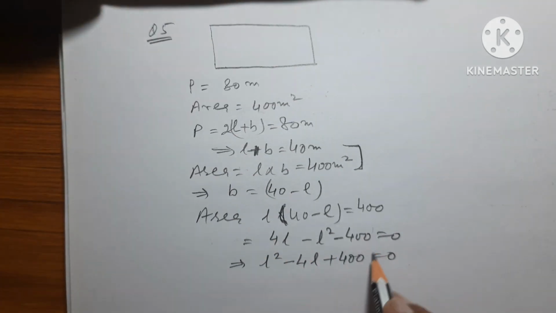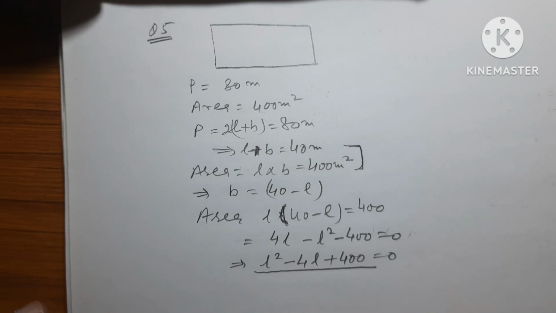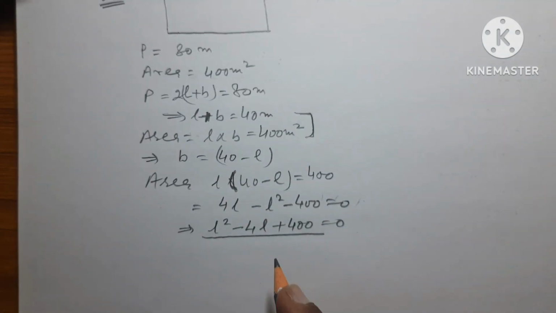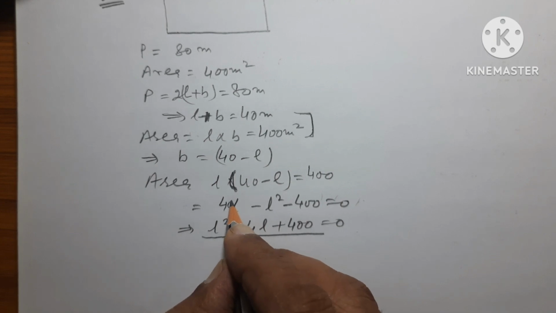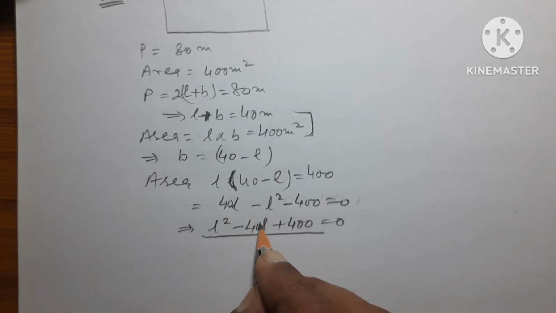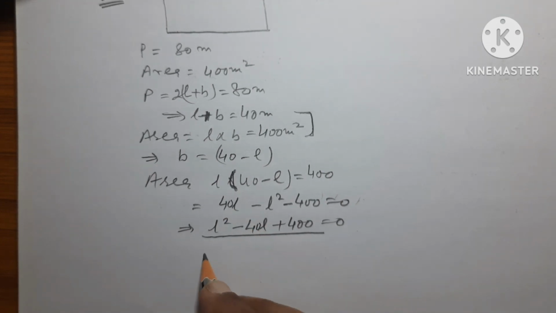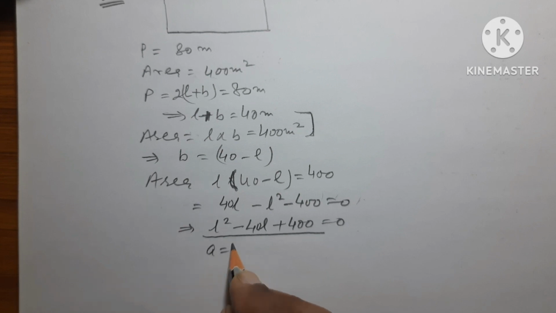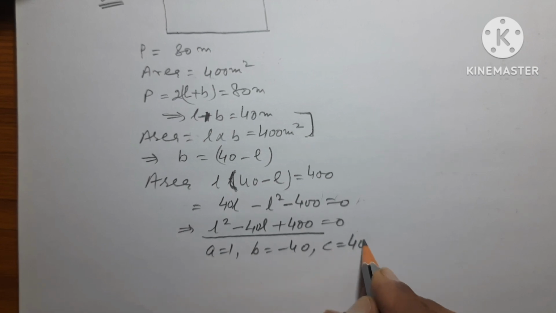So multiply both sides by minus 1: L square minus 40L plus 400 is equal to 0. So this is a quadratic equation. So A is equal to 1, B is equal to minus 40 and C is equal to 400.